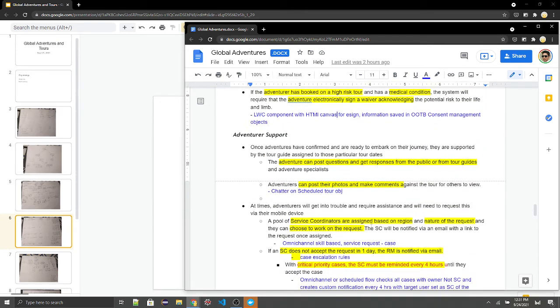Next, we have the adventurer support. The adventurer can post questions and get responses from public or from tour guides. They can post their photos and make comments. So we want to make sure that we enable chatter on the scheduled tour objects, and it is used for these purposes.